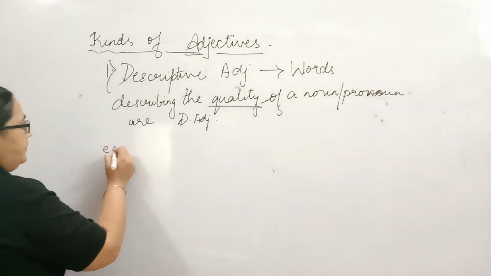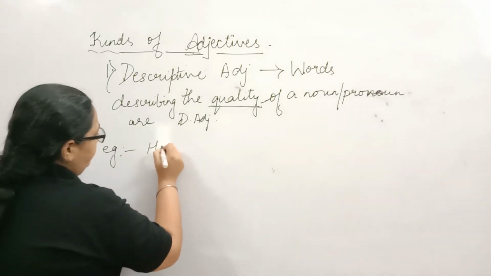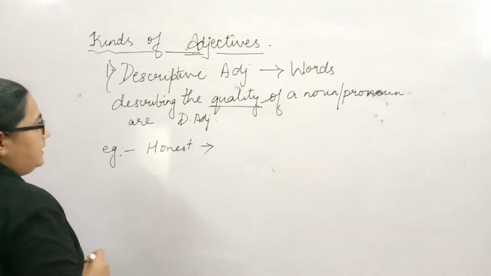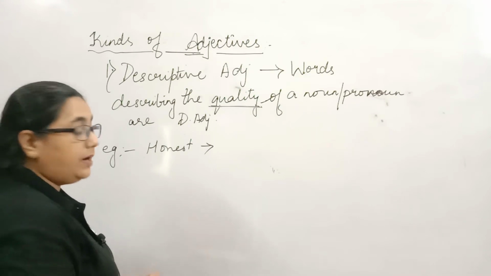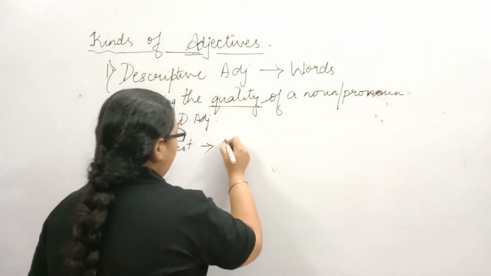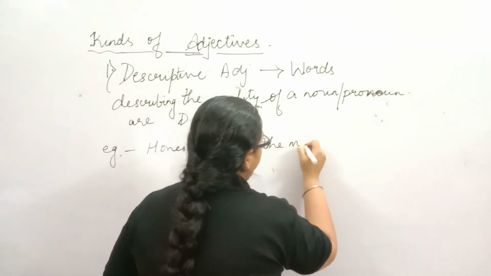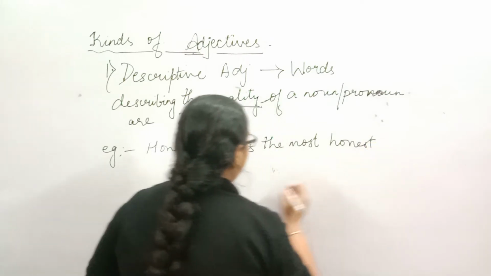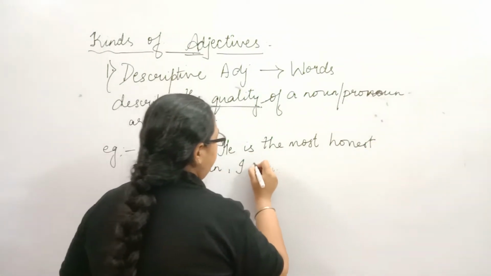Let's take an example. If I take honest, honest describes the quality of a person, that is a noun or a pronoun. So he is the most honest man I have ever met.